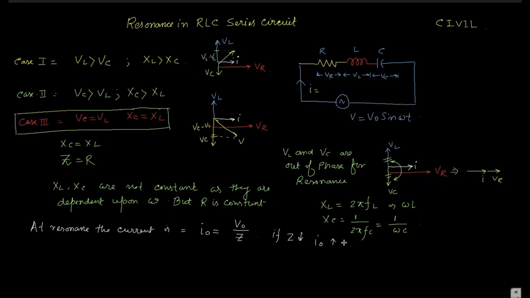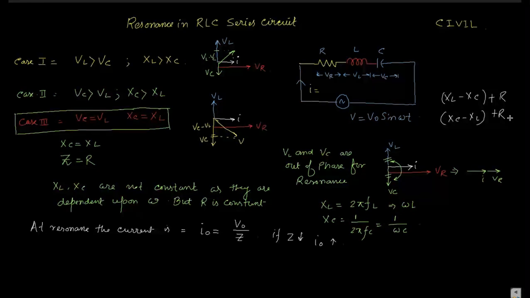If there is some inductive or capacitive reactance present along with the resistance, then the value of Z is much higher, because for the resonating condition only R is present. If the circuit is not in resonating condition, then there is some impedance associated with the R. It may be XL minus XC, or XC minus XL, that will be added with R, so the total impedance of the circuit increases.